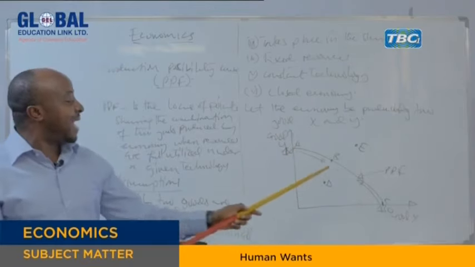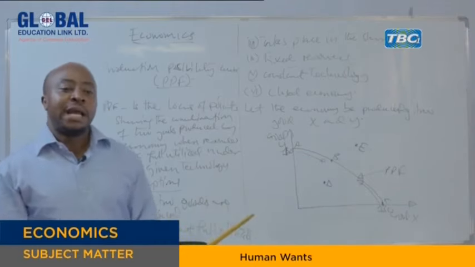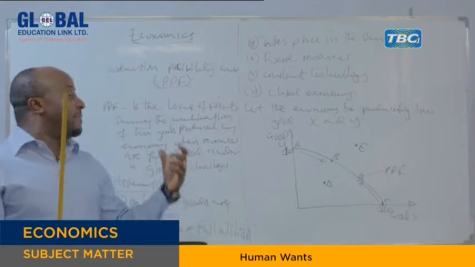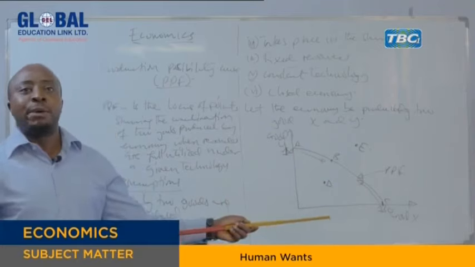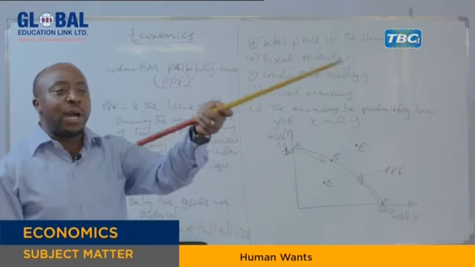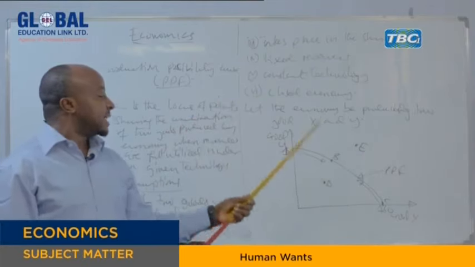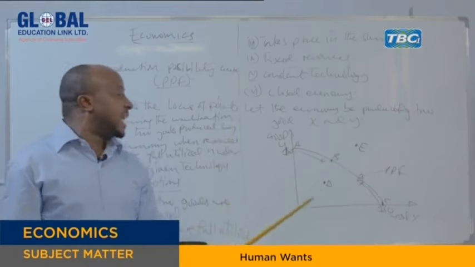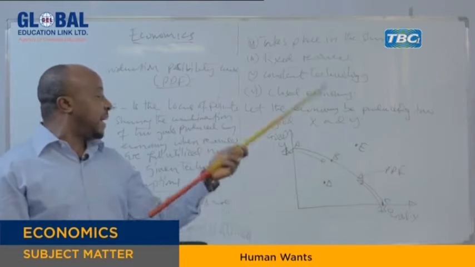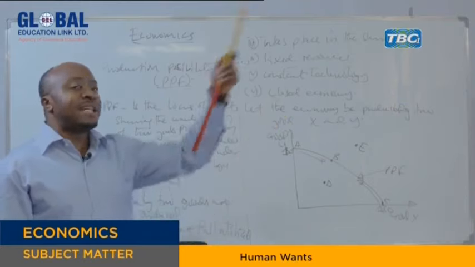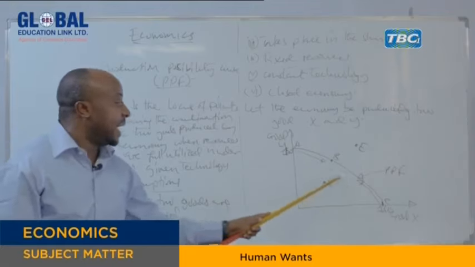For example, if a labor is employed and is working at this point, what example can we draw? If someone is holding a bachelor degree of medicine, then is just selling in a pharmacy, that person is underemployed, because the capacity is to be a doctor somewhere. But now that person is just selling in a pharmacy, then that is underutilization. Someone who has a master degree in teaching, then is teaching nursery school. This is underemployment, because you are underutilizing your capacity. You expect that one with a master degree to be employed in a university, but now is teaching in a kindergarten somewhere. That is underemployment. This is point D.